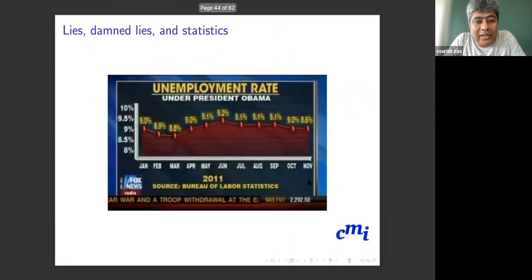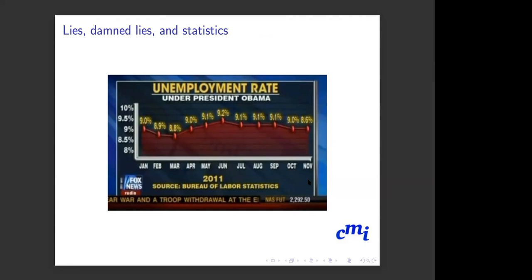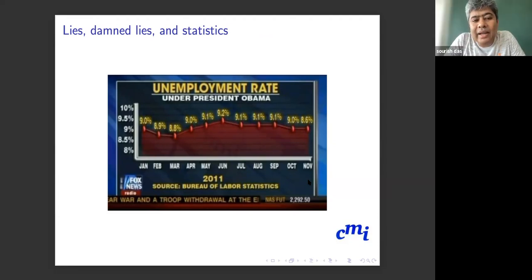There is another graph that I'm going to show you. There is some serious problem in this graph. This was actually from Fox News in the United States. Can anybody tell me what is the problem with this graph? The total doesn't add up to 100. No, this is just the unemployment.